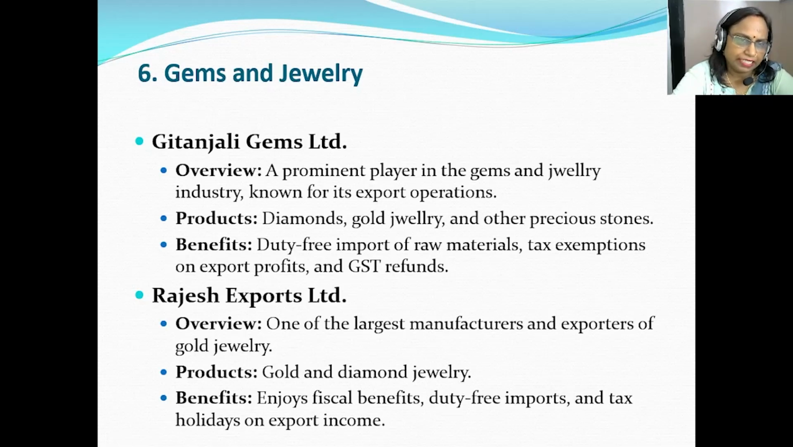Another example, that is the Rajesh Exports Limited, which is the largest manufacturer and exporter of gold jewelry. So the main products include gold and diamond jewelry, and this particular company enjoys fiscal benefits, duty-free imports, and tax holidays on export income.